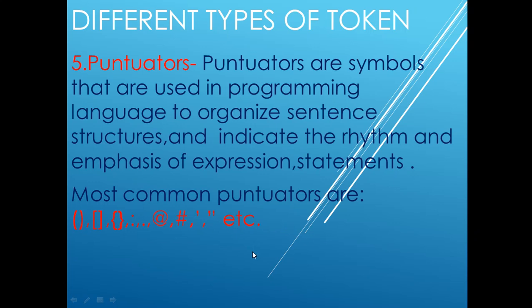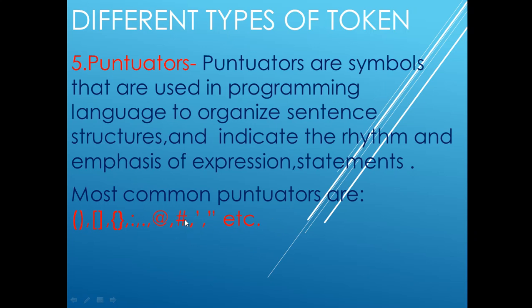So these were the different types of tokens which should be known by you, and it is a very important term regarding any programming language. And what is a token? Do you remember? Token is the smallest individual unit of a program.